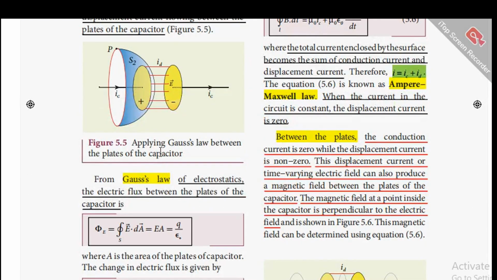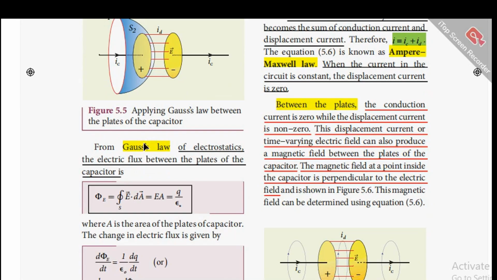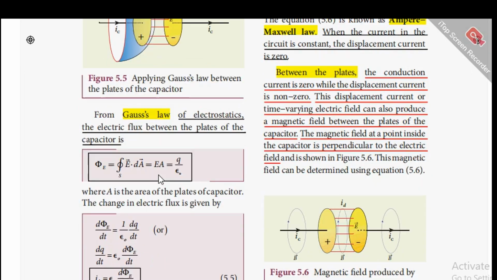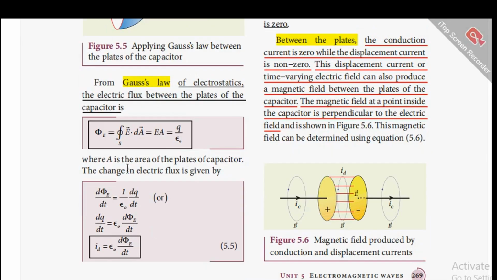So here we are applying the Gauss law between the plates of the capacitor. From Gauss law of electrostatics, the electric flux between the plates of the capacitor is given by the expression phi E equal to the surface integral of E dot dA, and that's equal to EA, which is given by Q by epsilon naught, where A is the area of the plates of the capacitor.